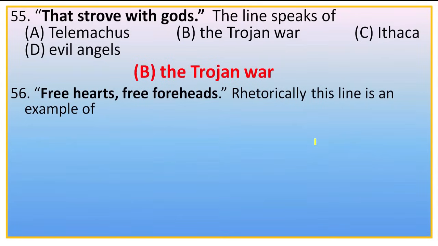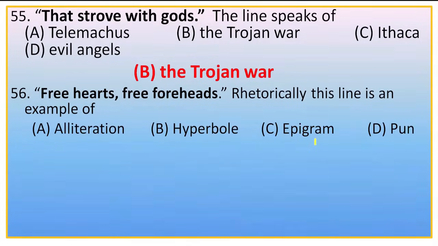Next, question number 56. Free hearts, free foreheads. Rhetorically, this line is an example of, the options are alliteration, hyperbole, epigram, pun. Actually, this line is an example of alliteration because here the letter F, free, foreheads, is repeated. So the right option is A, alliteration. Because in an alliteration, the letter, syllable or word is repeated at the beginning of successive or nearly successive words, and here the letter F is repeated. So the right option is A.